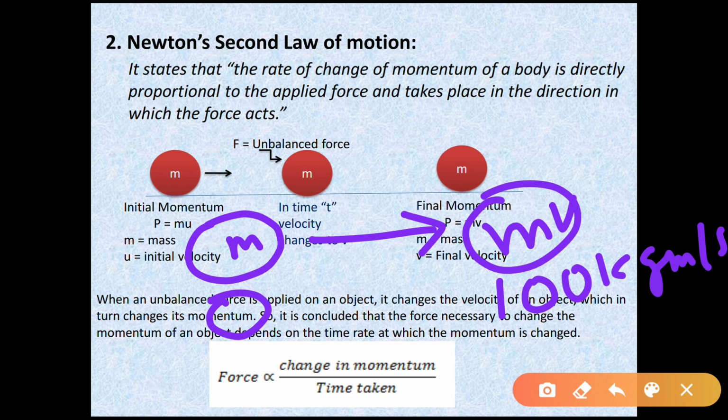Now, the same ball is there, okay, and you are applying a larger force. Let us assume that to attain this momentum, the ball takes 2 seconds. Now, in this case, you are applying a larger force. Then what will happen? To attain the same momentum, it will take a smaller time. So, whatever change you are providing, that change is attained by the object due to the force. Here force is responsible for the change in the momentum. If you are not applying any force, then there will be no change in the momentum.